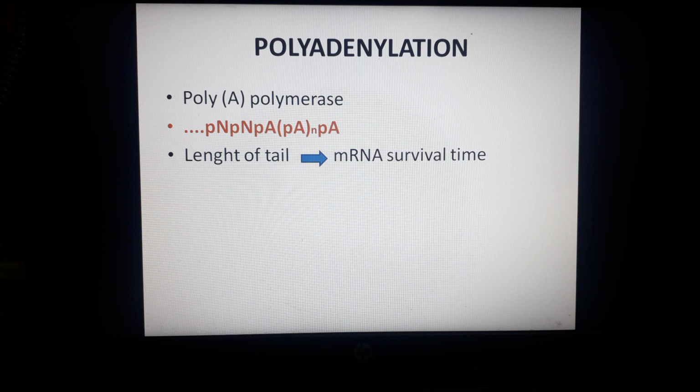But one hypothesis states that the length of the poly A tail determines the time the messenger RNA survives in the cytoplasm before it is degraded. This is one of the most accepted hypotheses about the function of the poly A tail.